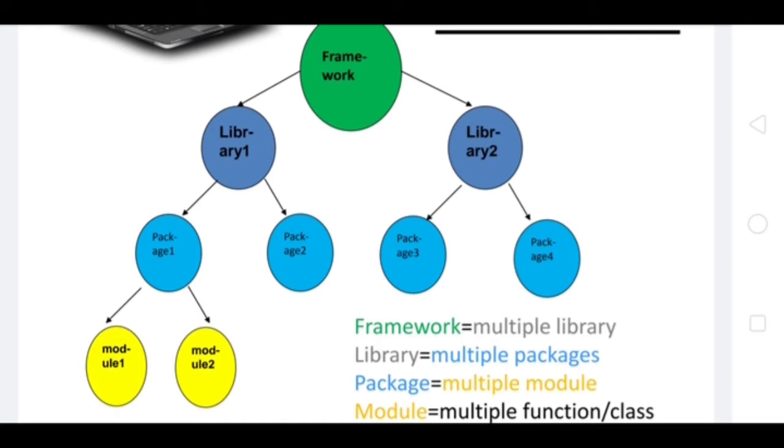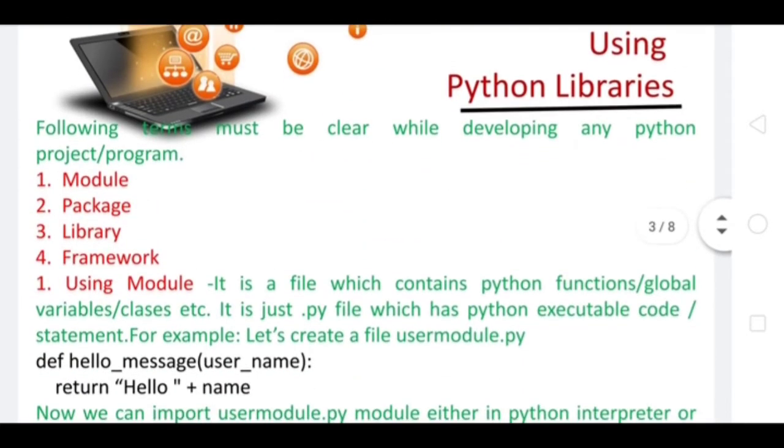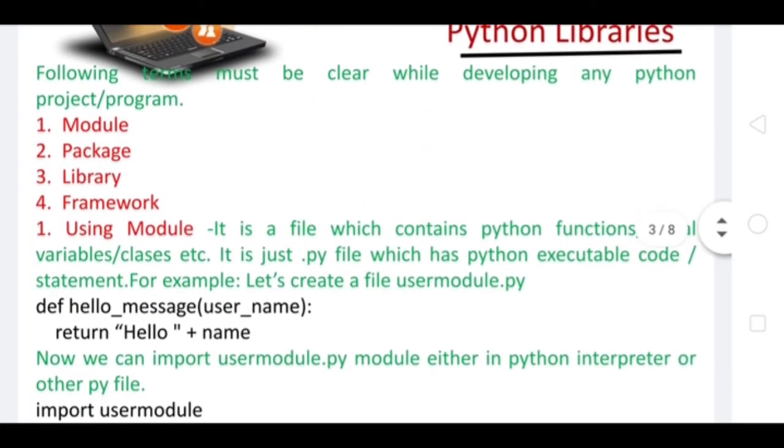I hope you understand the framework of how these things go side by side. Don't get confused about what a library and a package are. Some students have the idea that, ma'am, they are the same. Yes, they are the same, but only up to some extent, not exactly. So the following terms must be clear while developing any Python program or project: first is module, second is package, third is library, and fourth is framework.